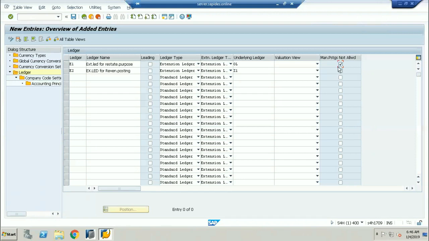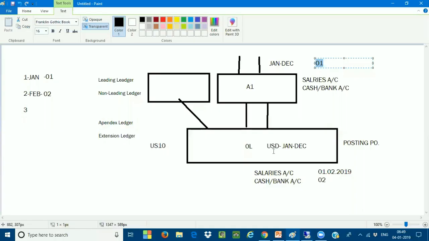This is very, very important. So no manual postings allowed means if you select the checkbox, you cannot do any kind of manual postings. Only the documents will get inherited from the base ledger. Whatever documents you're posting in the base ledger, these particular transactions will get inherited to your extension ledger.